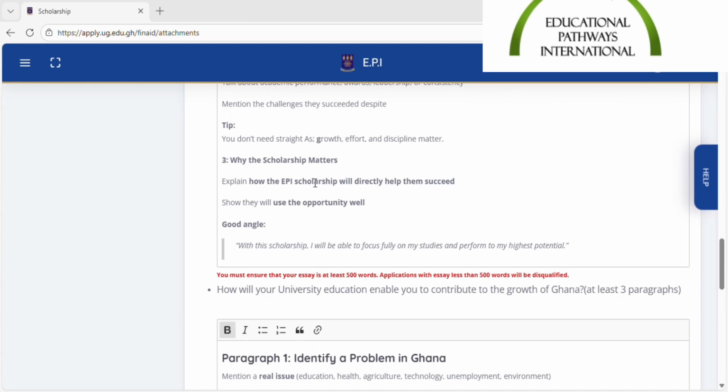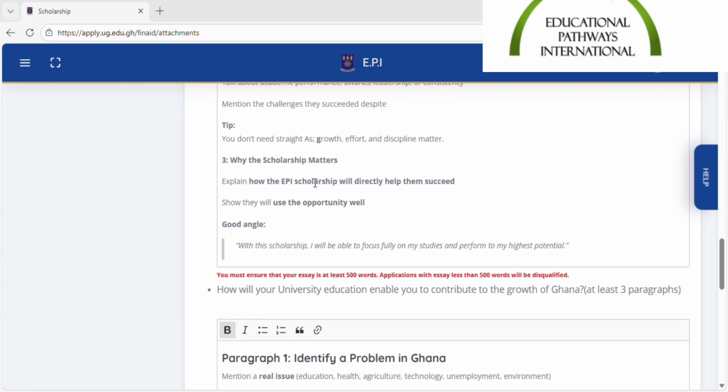And at the end, I wrote that, see, if you give me the scholarship, it's going to help me. It's going to take the financial burden off my head. I'll be able to focus on my education. I'll be able to do well. And when I do well, I'll be able to go back to my community and give back to them.